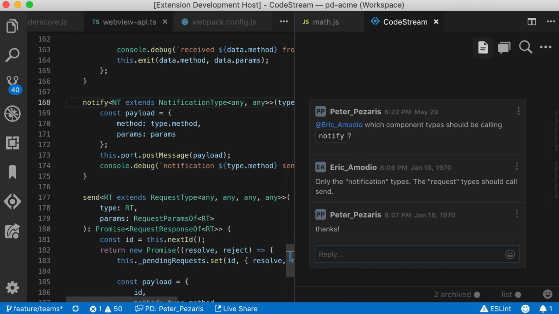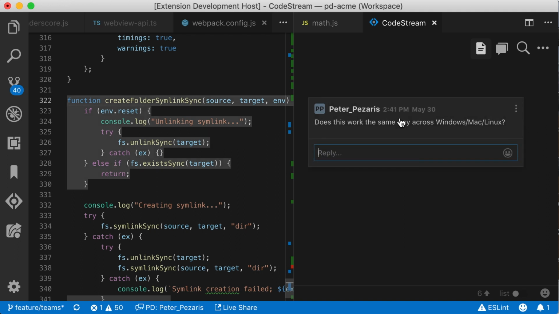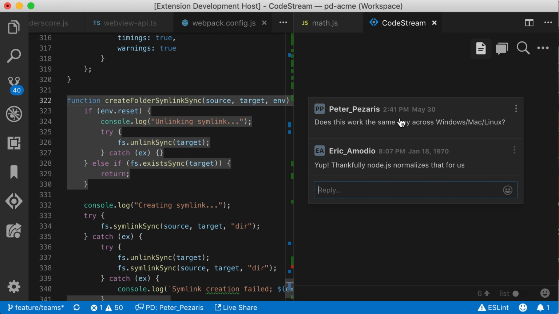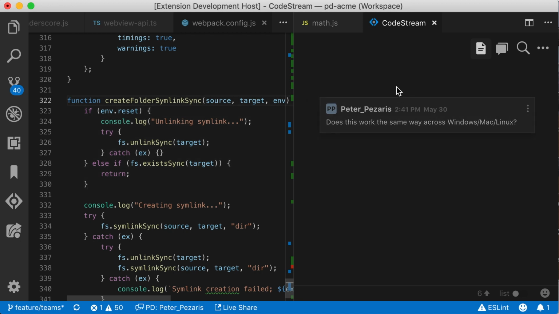We've built this interaction to be as simple as possible, but there's actually quite a bit of complexity under the hood, especially with respect to keeping comment threads pointing at the right blocks of code. In this example, I've commented on lines 322 through 330 in this file, and the comment I just added will stay locked to that range.